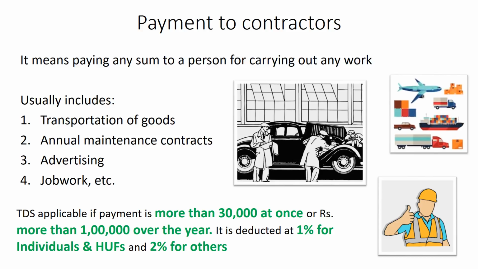Mr. Mukul also gets his work done by giving out contracts to various vendors. Suppose he needs to transport some goods to his customer's place but does not have his own trucks or vehicles. He contacts a delivery service and gets his work done. Similarly, he may use many other contractors in that way. He should deduct 2% of the payment if he is paying more than 30,000 in one shot. Or also, if he's a regular customer to the vendor, his business is likely to cross 1 lakh in a year. If that vendor is an individual or an HUF, say Mr. Narayan or Narayan HUF instead of a Narayan Company Private Limited, then Mr. Mukul may deduct only 1%.